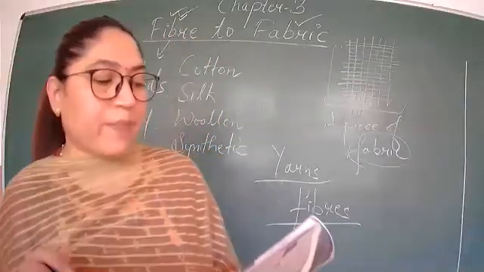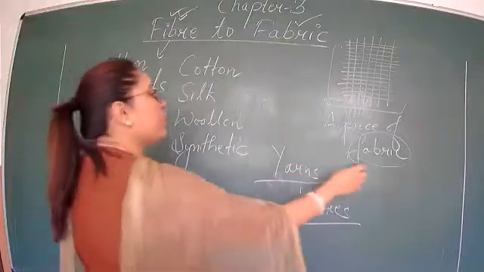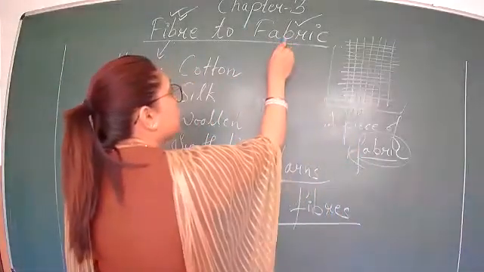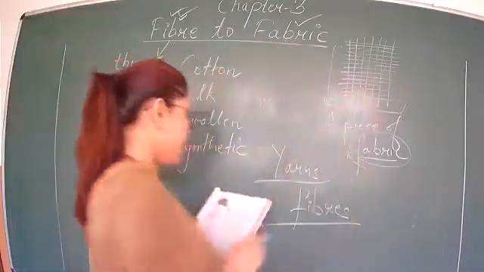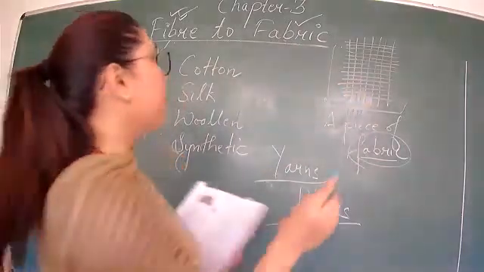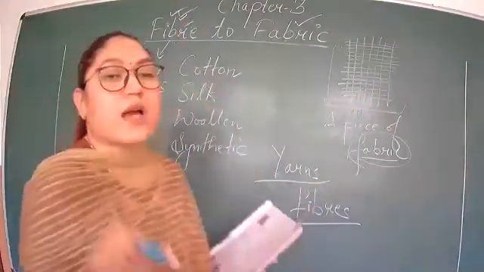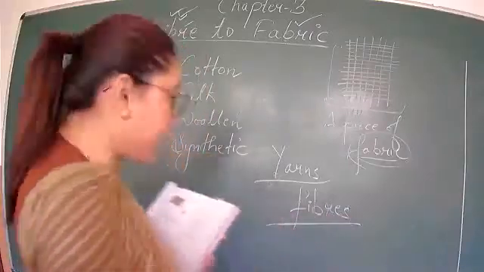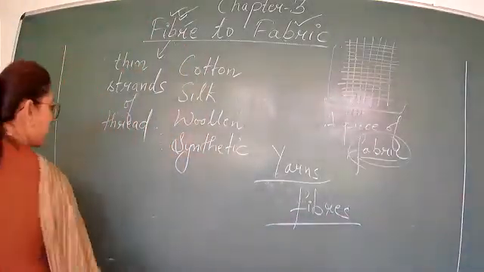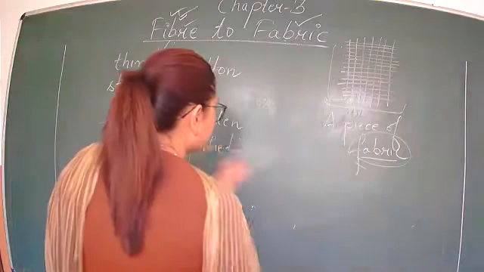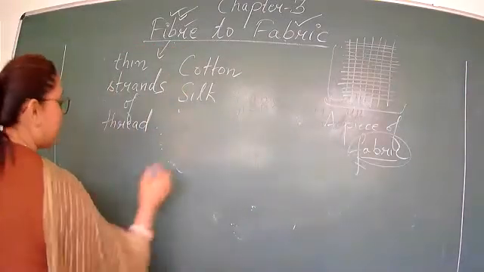Now fabrics are made up of yarn. I told you fabric is the last thing. So fabric is made up of yarn and yarns are made up of fibers. I hope the steps are clear. Again I am repeating. First is the fiber. Then fibers are twisted to form yarn.